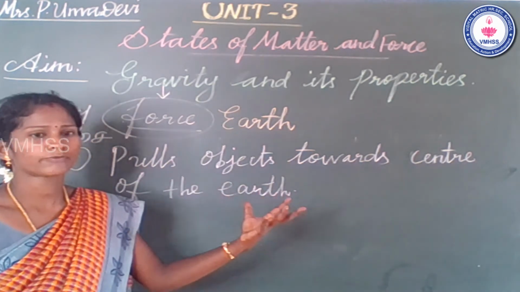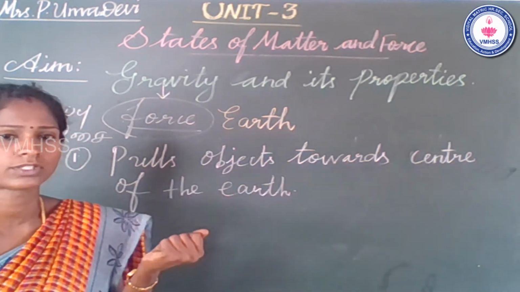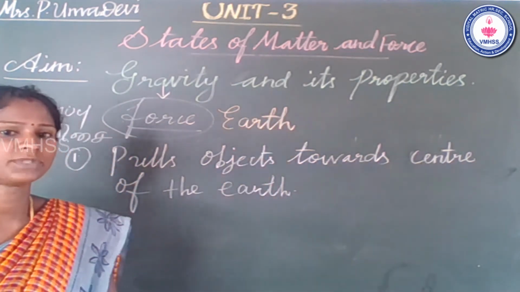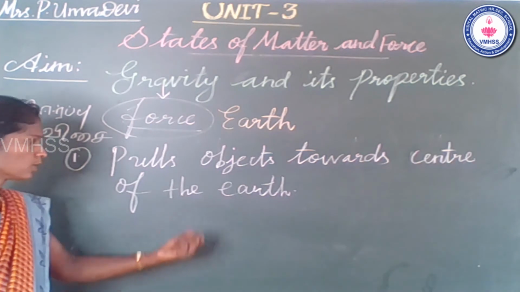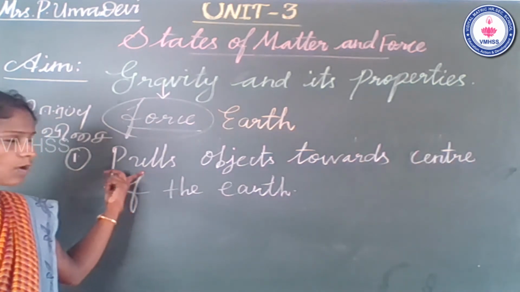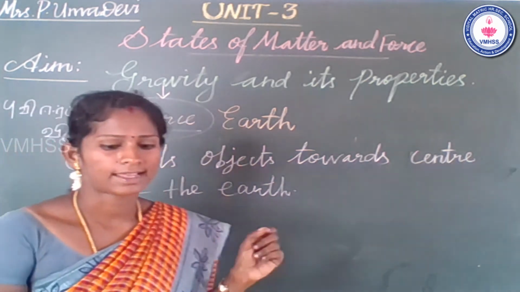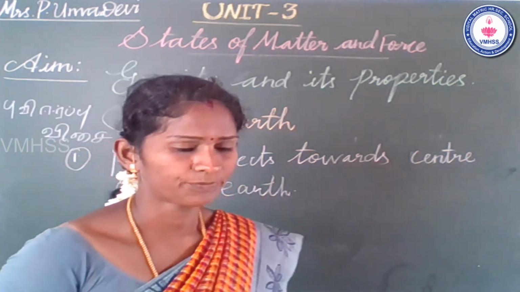So gravitational force is a kind of pulling force. Yes, not pushing, pulling. The earth pulls all the objects towards itself. Okay, so that is the first property. Now we do an activity.